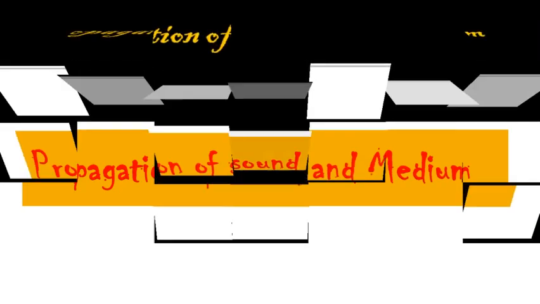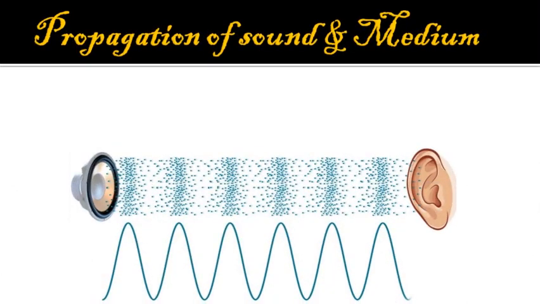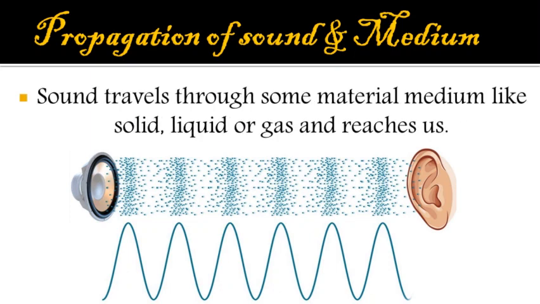Today we shall learn about the propagation of sound and medium. So let's have a look at it. Propagation of sound and medium. Sound travels through some material medium like solid, liquid or gas, and it reaches us. But what if such a medium does not exist between the source of sound and our ear? For this, let's have a look at one experiment.